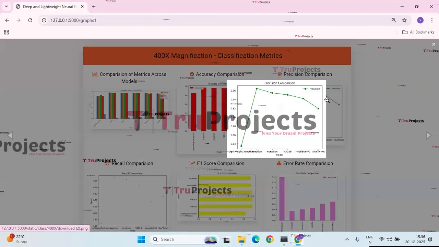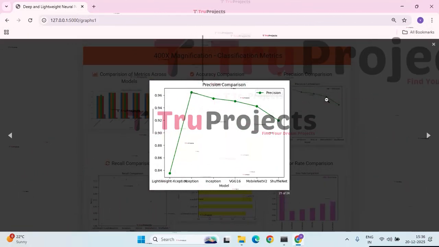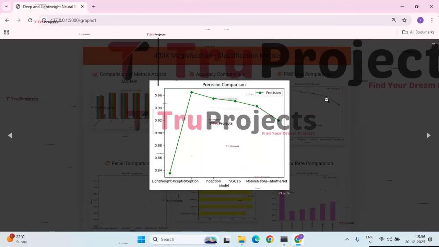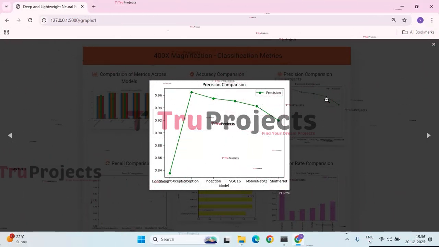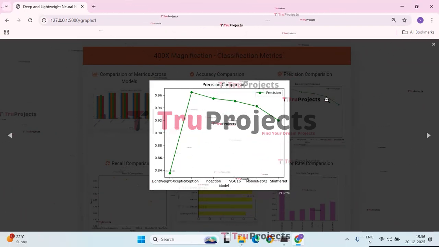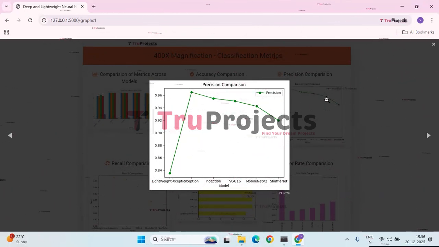Next, we have the precision comparison graph. This graph compares the precision of different deep learning models. Xception achieves the highest precision, followed closely by Inception and VGG16. Lightweight Xception has the lowest precision, while MobileNet V2 and ShuffleNet show moderate performance.